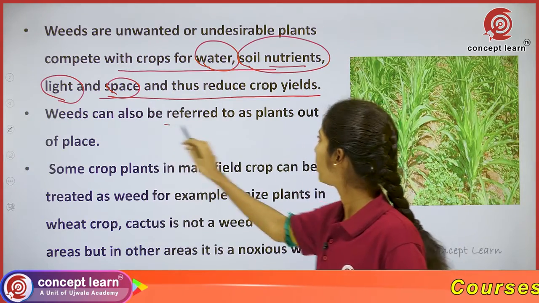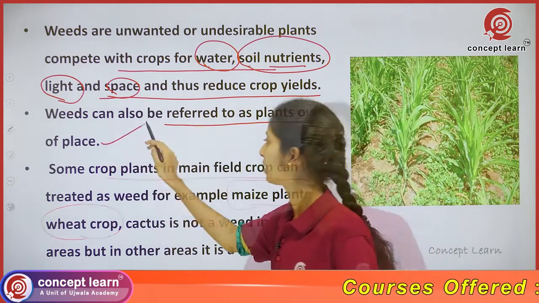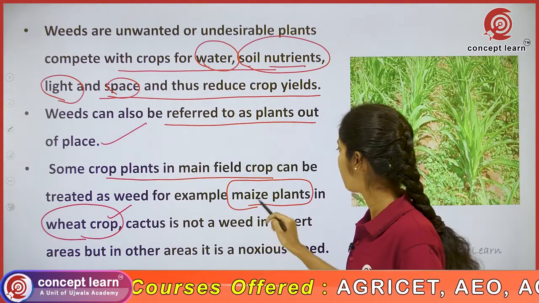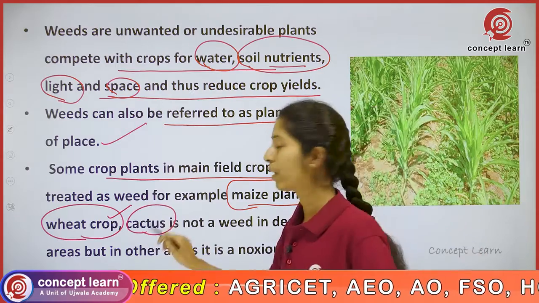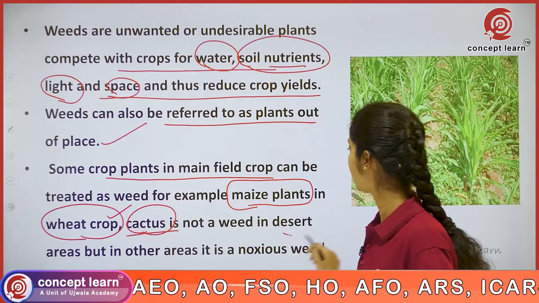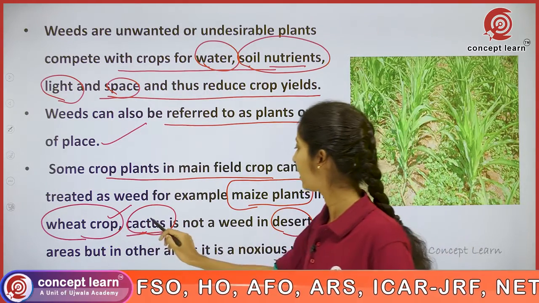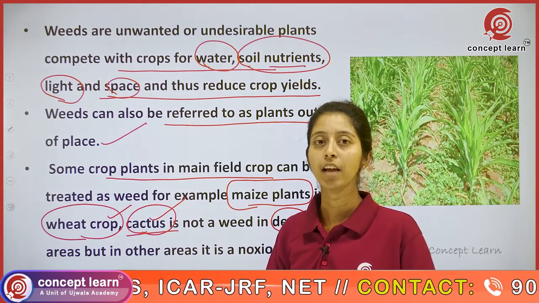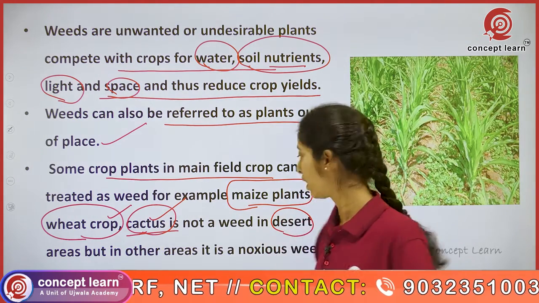So weeds are referred to as a plant out of place. Observe a maize plant in a wheat crop. We can consider the maize plant as weed. One more example, cactus. Normally cactus we can observe in desertic areas, right? In desertic areas, the cactus is not a weed. Out of the desertic areas, in any area, we are considering the cactus as a weed.